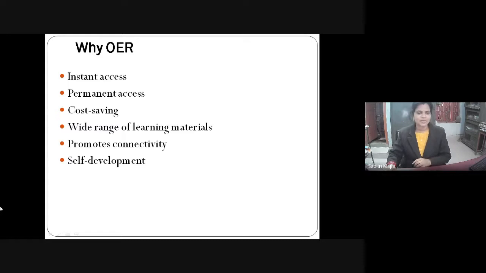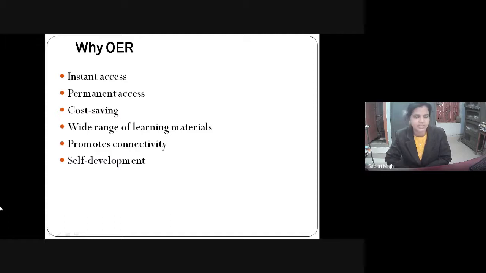Okay. So why OER? The importance of OER is there because of instant access. If a textbook is available in the bookshop, then you have to purchase the textbook. The book will be published and come to the bookstore. That will take a month or 6 months or a year.